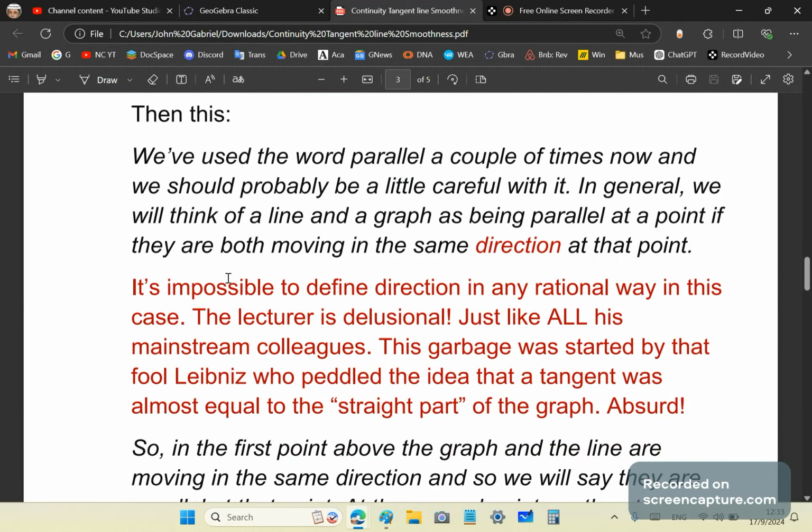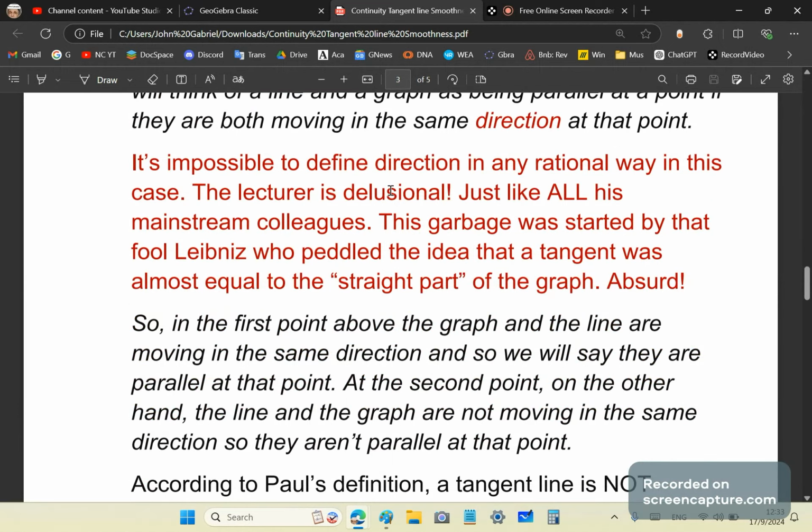So, also very telling is the way he says we've used the word parallel a couple of times, and we should probably be more careful. So, it's impossible to define direction in any rational way in this case. The lecturer is delusional, just like all his mainstream colleagues. This garbage was started by that fool Leibniz, who peddled the idea that a tangent was almost equal to the straight part of the graph, to the straight part of the curved graph. Isn't that absurd? Of course it is.